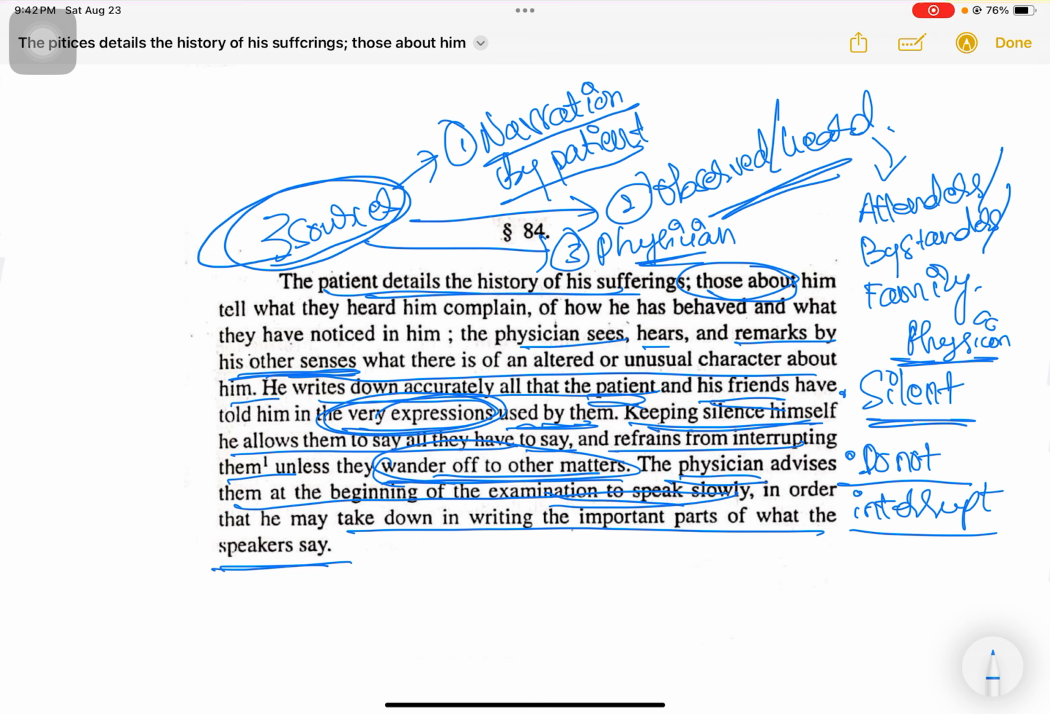Here we see that we have three sources of information that the physician gets during case taking. One is the patient's narration, second is the attender's observations, third is the physician's observations, and then in the next point, he says that the physician is to write down everything accurately. After that, how is the physician supposed to behave? The physician is supposed to keep himself silent, not interrupt unless they wander off to irrelevant matters, and lastly, it will be better for the physician to advise the patient to talk slowly at the beginning of the case taking itself, so that he can note down the important points of whatever the patient has to say.